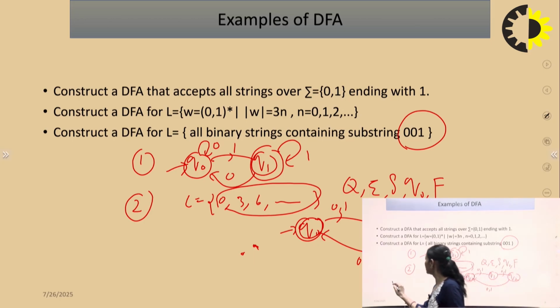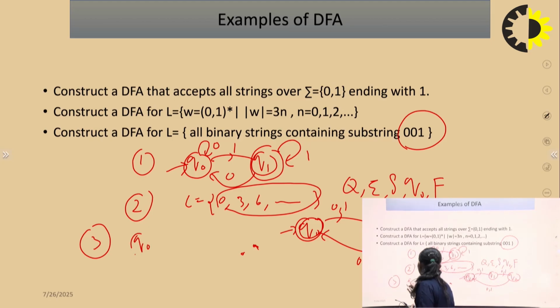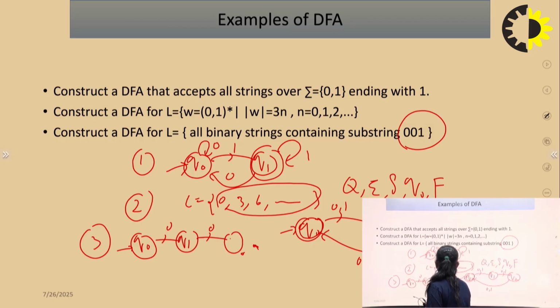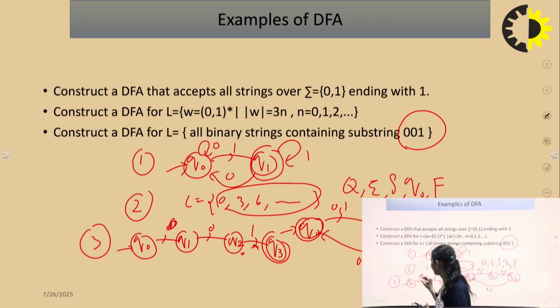So if we talk about designing number 3, the substring 001: 0, 0 and 1. If we start from the Q0 and consider the substring 001, Q3 will be the final state. Now we have to complete the design for the DFA. The transition of Q0 to 0 is defined. What about the 1? We can make the self loop for 1.